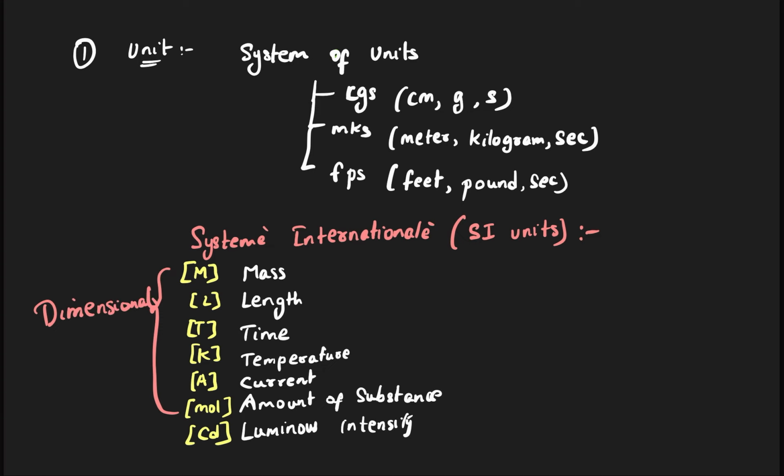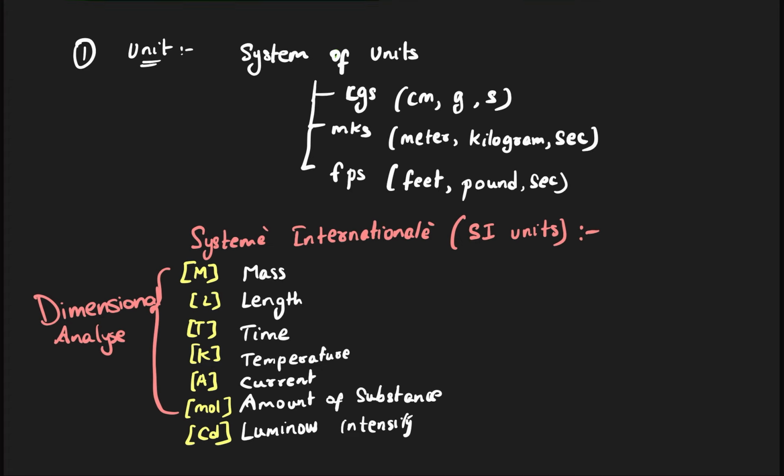So we are using dimensions to analyze something, to analyze whether our equation is correct, all those things. I will tell you the advantages of dimensional analysis now, but before that you must know the units. Don't worry, I will tell you.